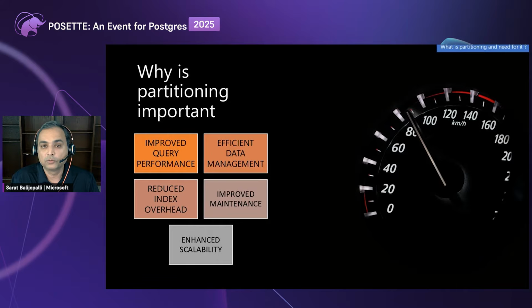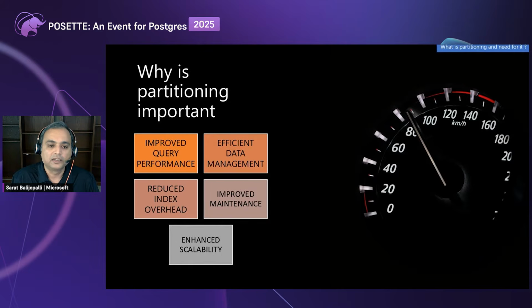Improved maintenance, two things I can add. One is we can detach the partitions, and maintaining the tables becomes easier. There is no need for deletes, so good archival strategies can be built around this. The second one is, since we have partition tables, which are nothing but smaller chunks of the larger table, autovacuum can be efficient because autovacuum runs on the child tables or the partitions, and then we can tune autovacuum according to the child table's need. So that's a very good addition to have.